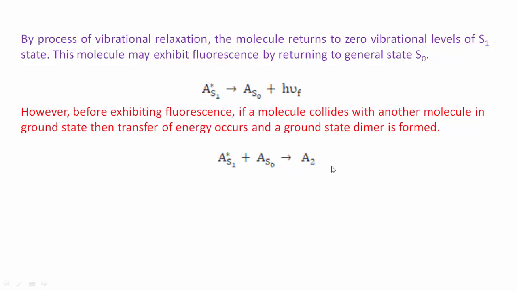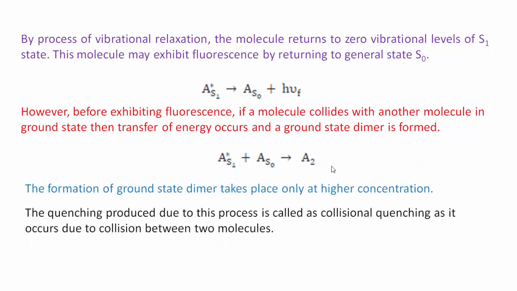This is called a ground state dimer. The formation of a ground state dimer takes place only at higher concentration. Why at higher concentration? Due to higher concentration, the probability of collision between these two molecules is more.